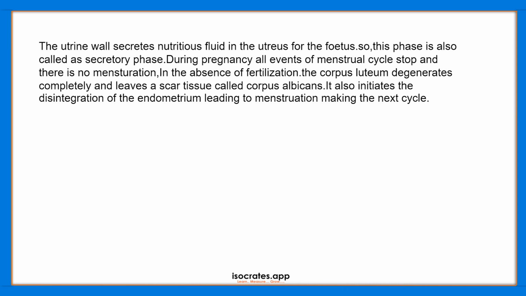In the absence of fertilization, the corpus luteum degenerates completely and leaves a scar tissue. That scar tissue we call the corpus albicans, and it also initiates the disintegration of the endometrium. This disintegration of the endometrium leads to menstruation, making the next cycle.